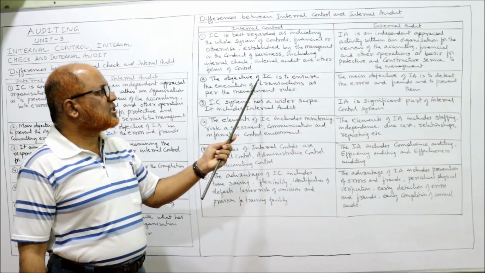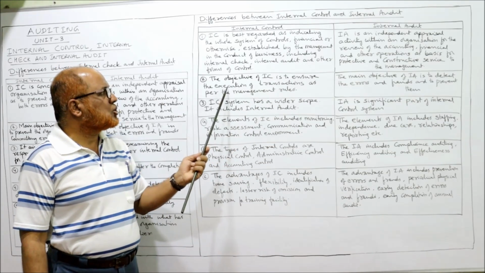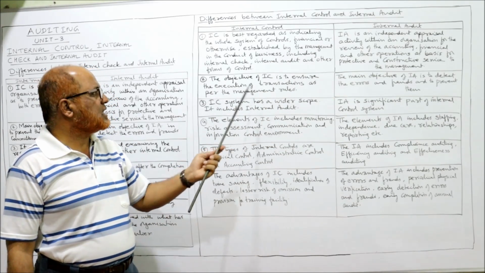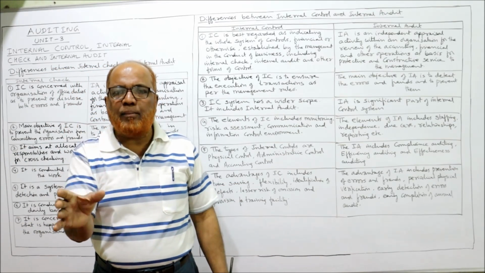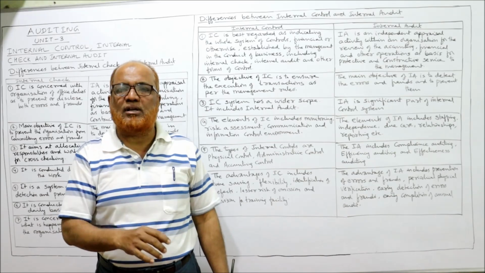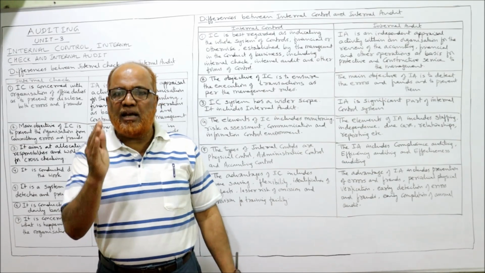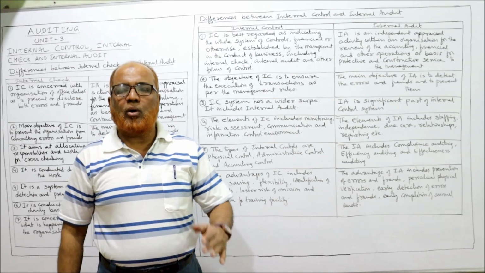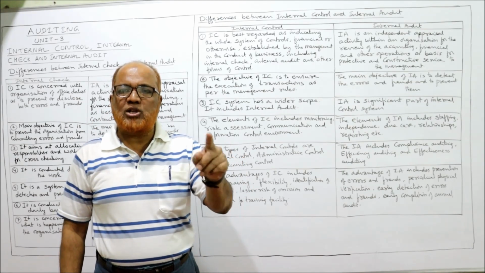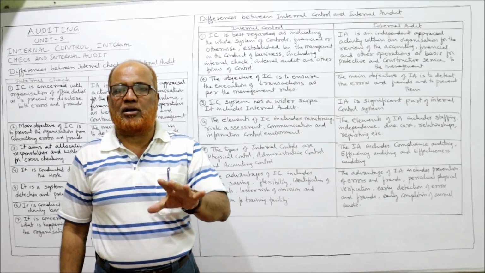Next, the objective of internal control is to ensure the execution of transactions as per the management rules. The management has framed the policies, the procedures, the practices. Then internal control is intended to see that all the rules given by the management are complied with or not.